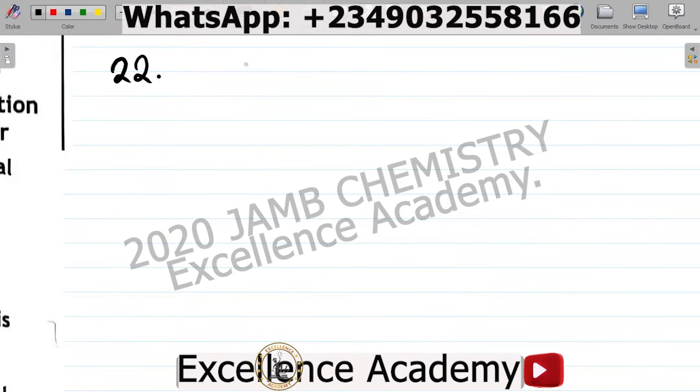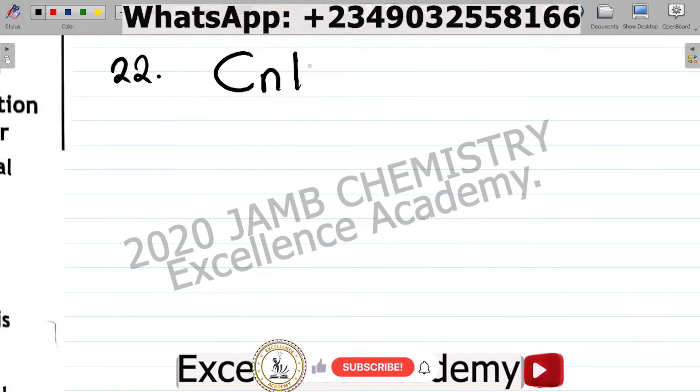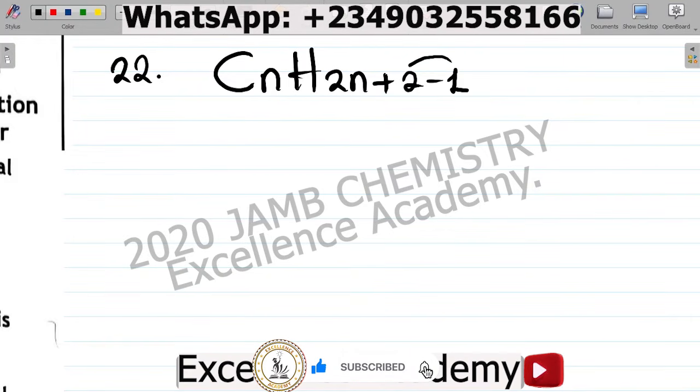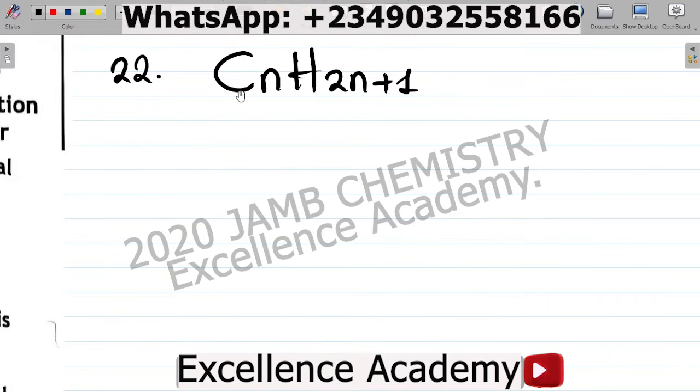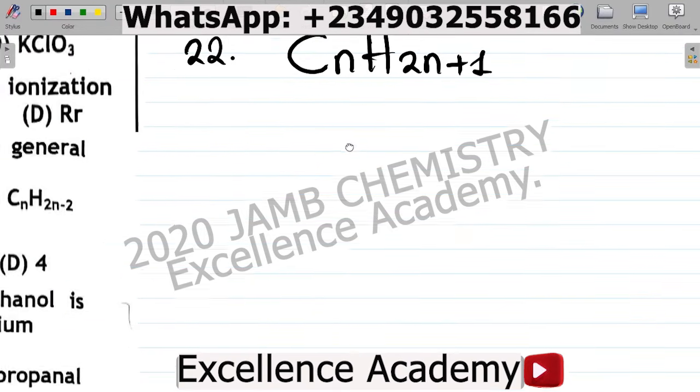The general formula for the alkanes is CnH2n+2. If I lose one hydrogen atom, this becomes minus 1, so 2 minus 1 gives you 1. So for the alkyl group, the general formula is CnH2n+1.